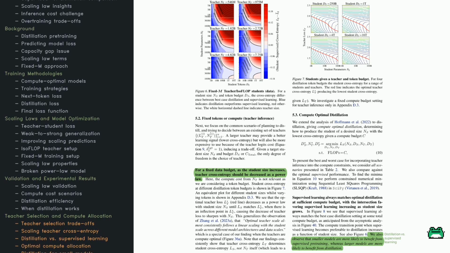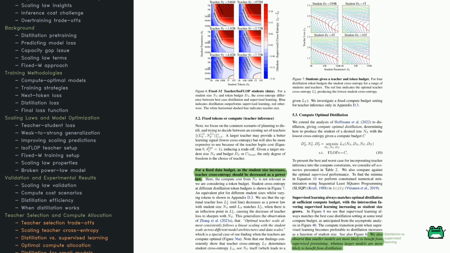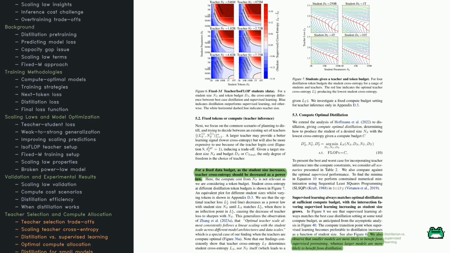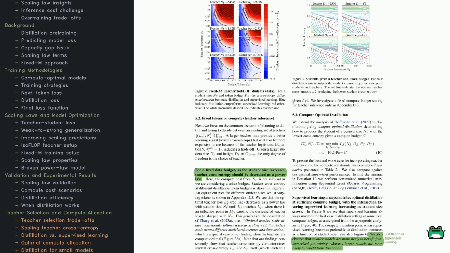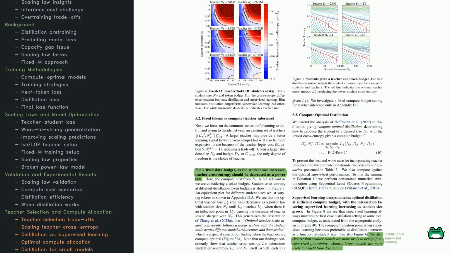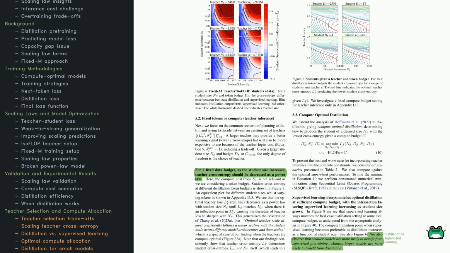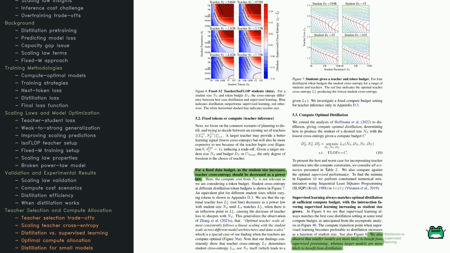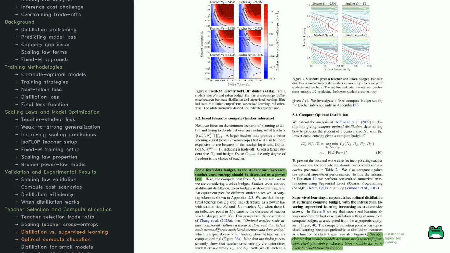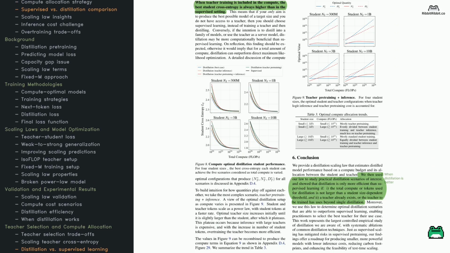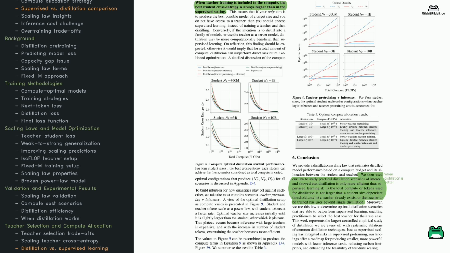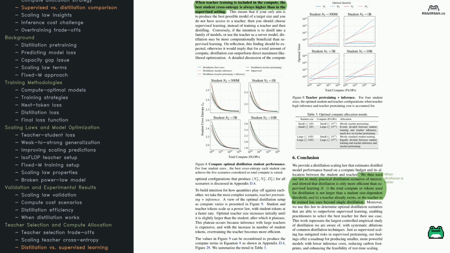Finally, the paper outlines a compute optimal distillation formula. It's an optimization routine that picks the best teacher and student parameter sizes for a given compute budget. If you let the budget run high enough, supervised learning generally beats distillation. But for smaller models or constrained compute, distillation might be the winner. Here's the concluding punchline. If you want the best possible model of a particular size and you don't already have a teacher, supervised learning is your go-to.